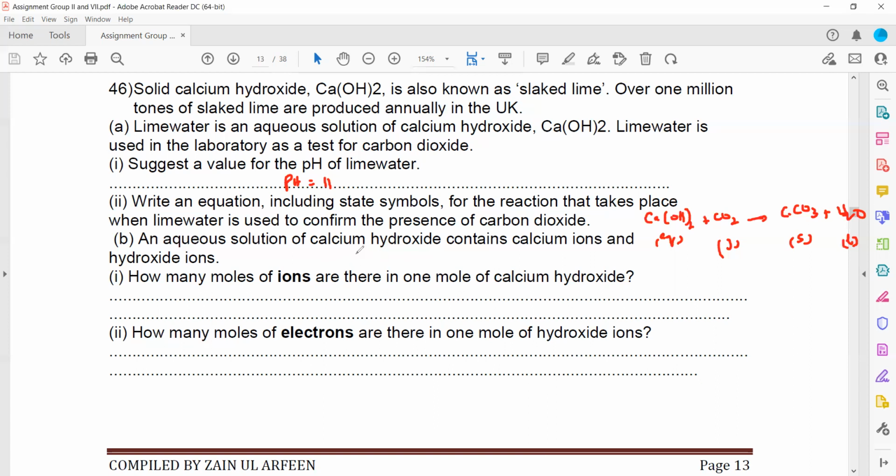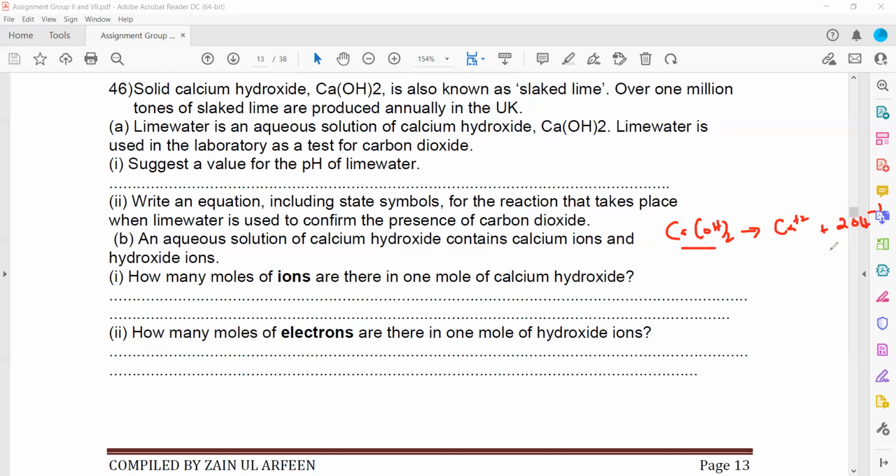An aqueous solution of calcium hydroxide contains calcium ion, and how many moles of ions are there in 1 mole of calcium hydroxide? So how to work out total moles of ions? When calcium hydroxide dissociates into ions, it will dissociate into calcium Ca2+, and 2 hydroxide ions.